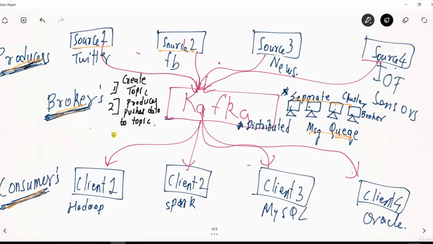And the third thing is the consumer or the client, which will subscribe to the topic. So these are the 3 simple steps. Step 1 is to create a topic. Step 2 is the producer pushes the data to the topic, and the consumer subscribes to the topic to get the data. Anyone, any doubts in this?